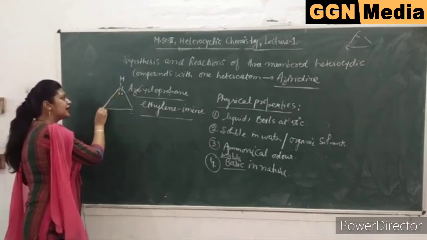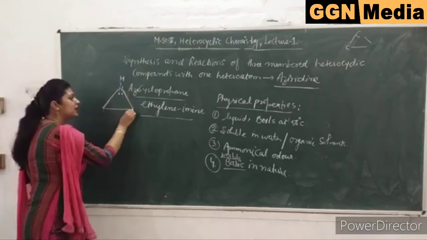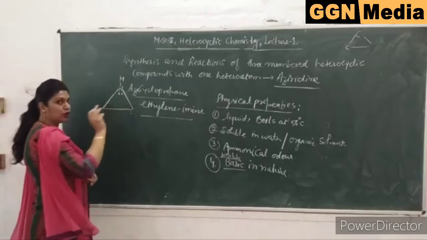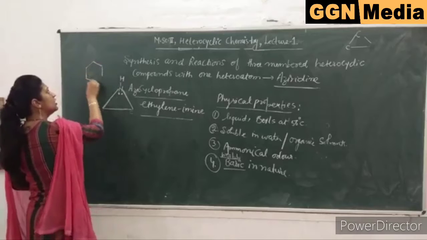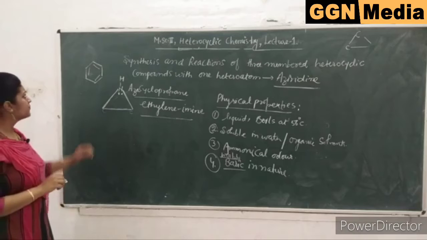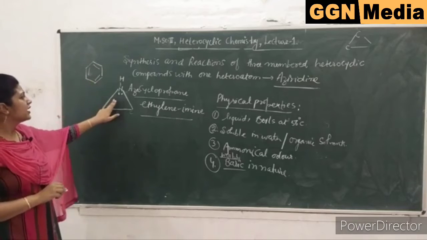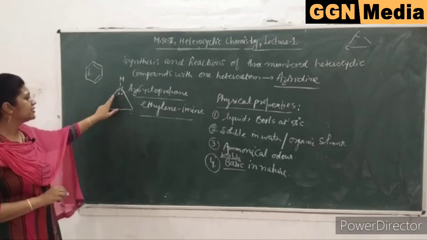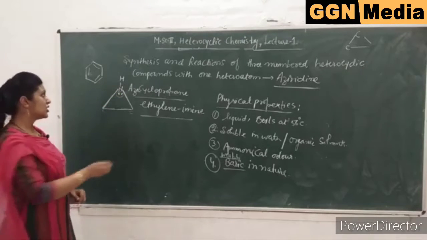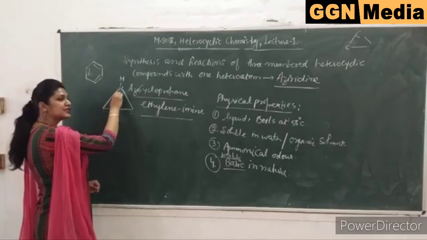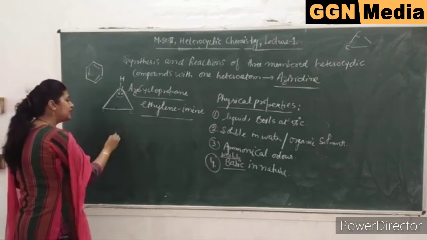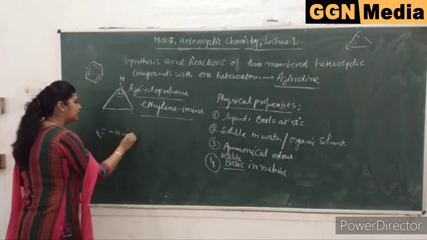Because it is a cyclic compound, and in cyclic compounds there is a delocalization of the electrons. All of you know the benzene ring structure, where there is a delocalization of the 6 pi electrons, and similar is the case in the 3-membered cyclic compound. There is a delocalization of this lone pair of electrons, and due to delocalization this lone pair is less available to other electron deficient compounds than in its open chain partner.